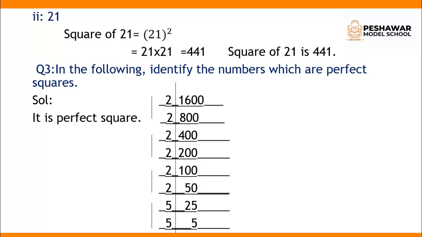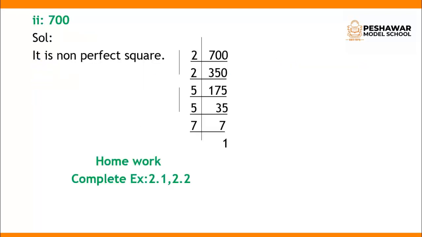Now we have to make the pairs. Pair means we have to take a pair of two equal digits. So 2 multiplied by 2. Our next pair is 2 multiplied by 2. Again the next pair is 2 multiplied by 2. Then the next pair is 5 multiplied by 5. So all are in pair form. As you already know, no digit is left at the end without a pair, so it is a perfect square. So 1600 is a perfect square.